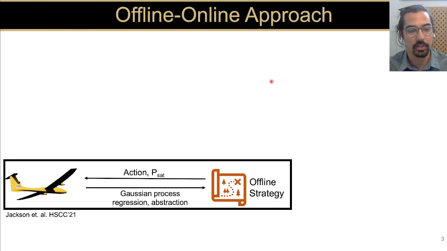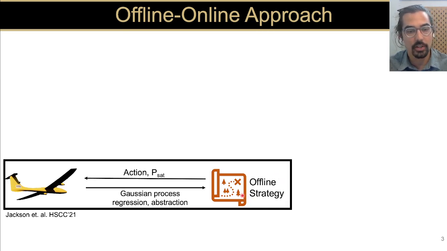In order to accomplish this, we build off of work that we presented at HSVC 2021, where we considered just the offline case. We used the static data set to perform Gaussian process regression and learn the unknown components of the dynamics. We used this regression to construct a finite state abstraction of the aircraft. We performed model checking on this abstraction to come up with this offline control strategy.